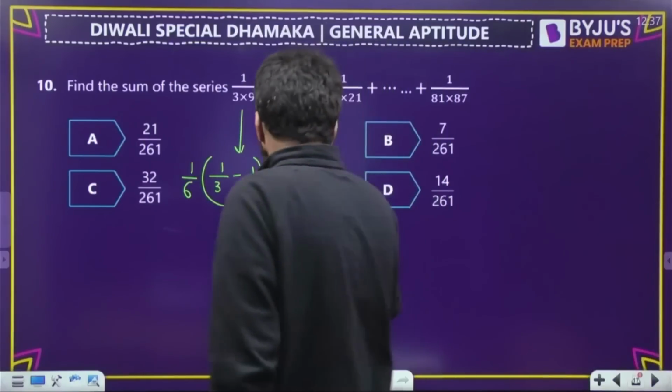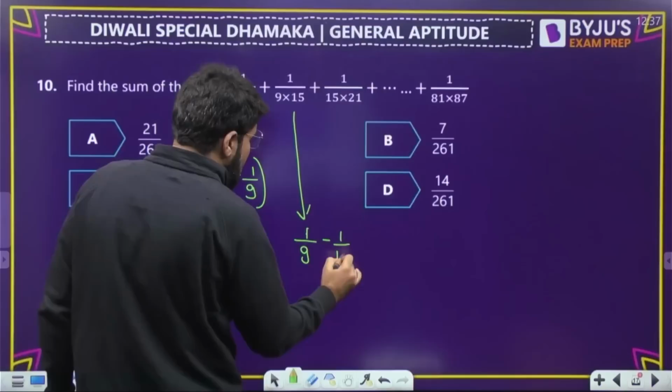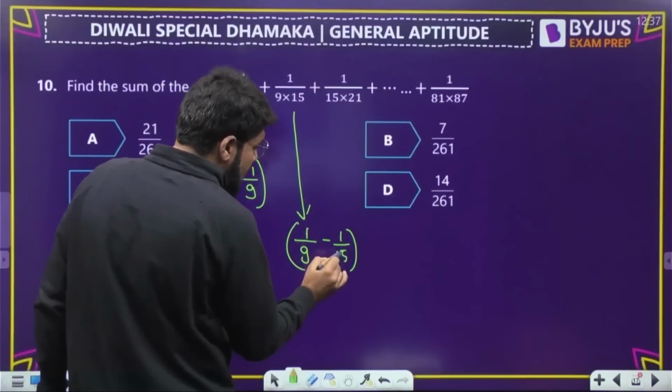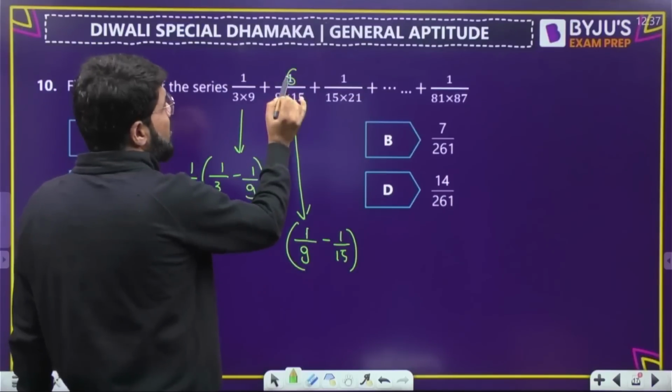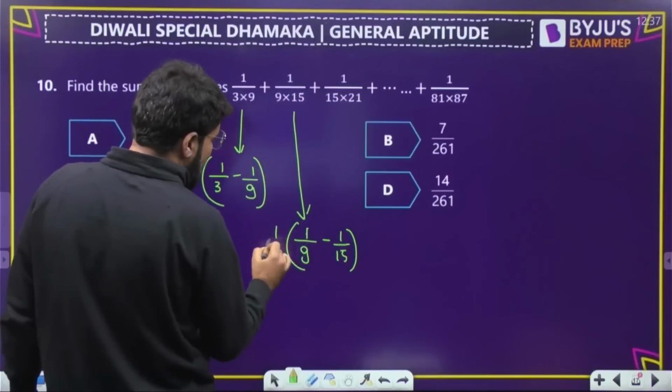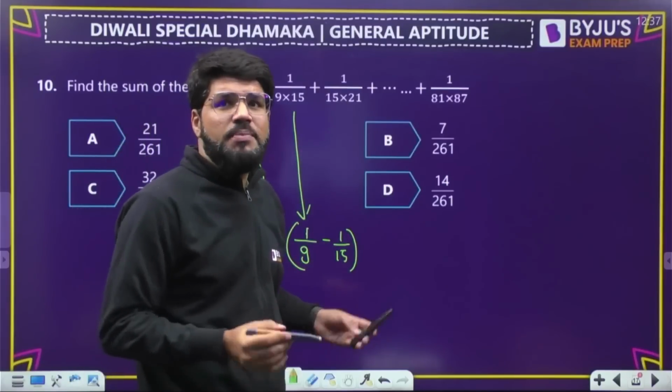Similarly, if you have a look into this, first try to split into partial fractions. 1 by 9 minus 1 by 15. So 15 minus 9, again 6, 6 upon 9 into 15. I don't want 6 upon 9 into 15. I want only 1. So outside again I will divide by 6. Again these two are differing by 6, so the same pattern will be there.